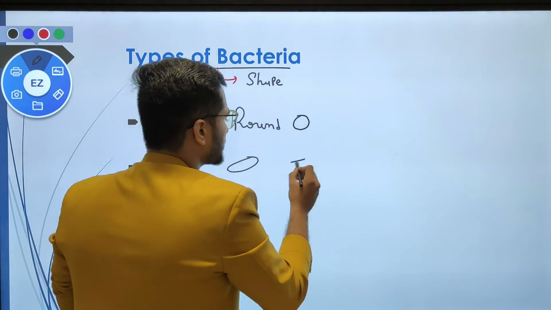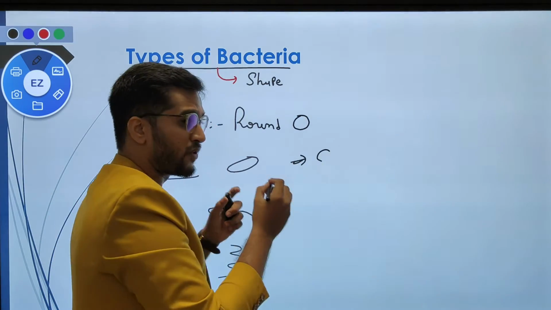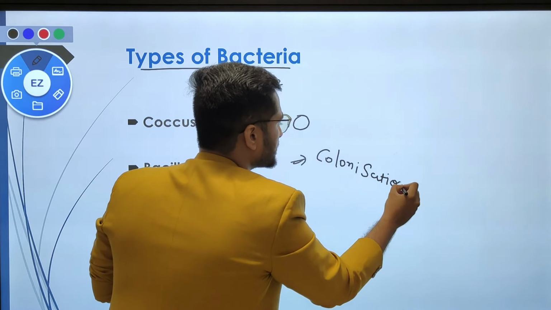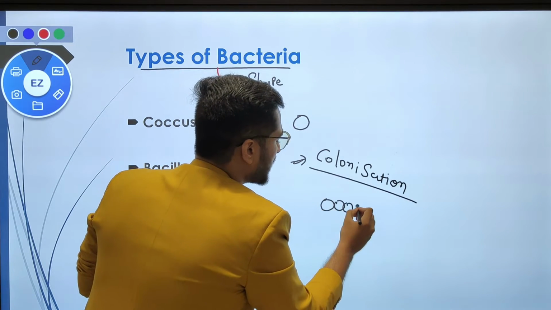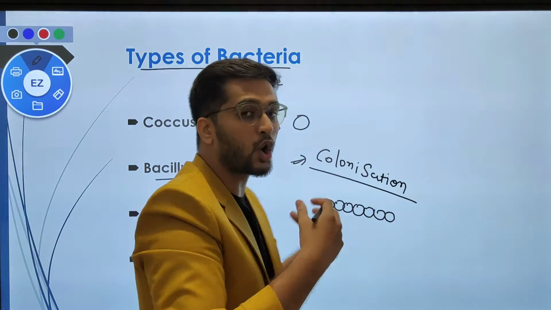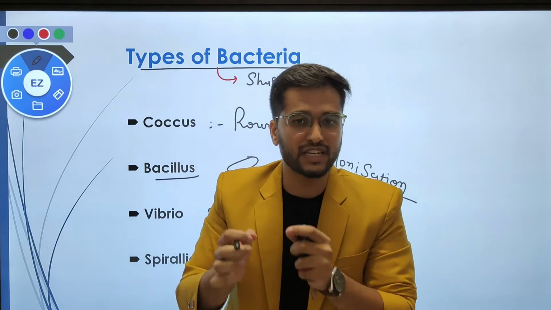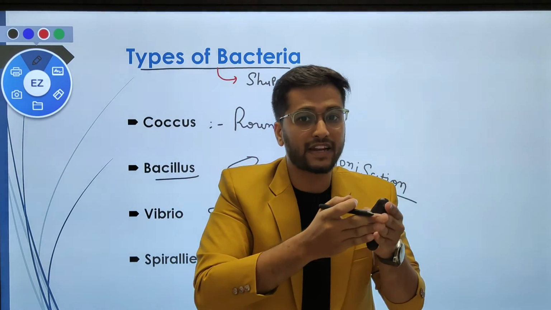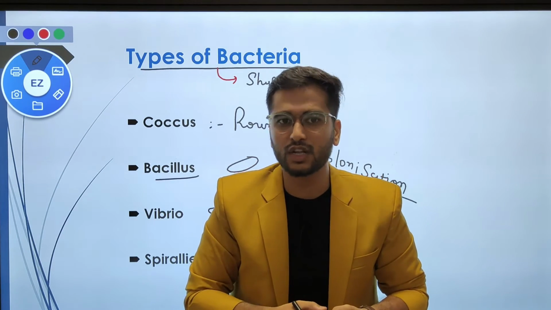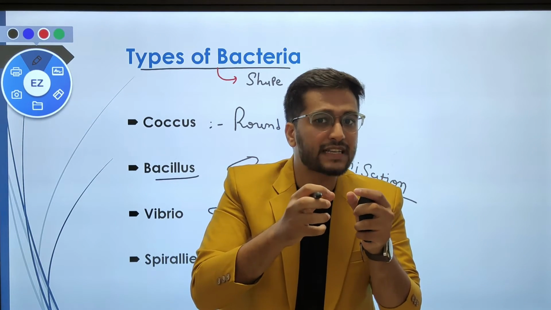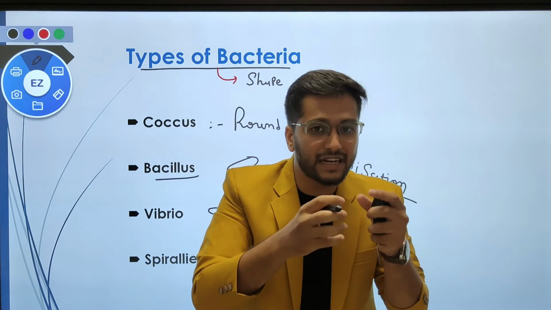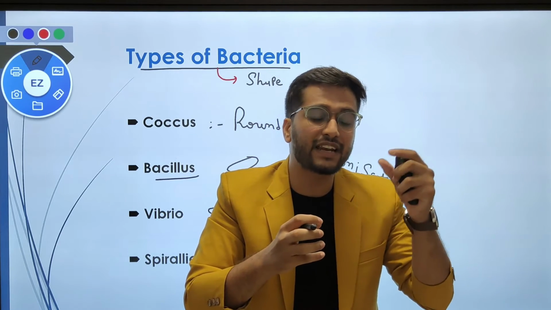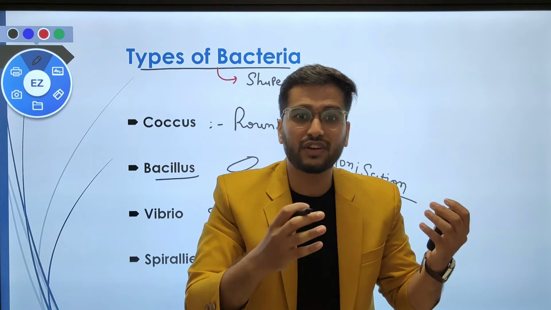Before that, you have to understand that this kind of bacteria has a unique feature of colonization. In certain conditions, they can bind with each other and make threads, or large colonies. But don't be confused. Many people ask whether these bacteria joined together are now multicellular. No. Multicellular means the individual cell cannot exist or run its life on its own. If you separate these bacteria, they can still run their life.